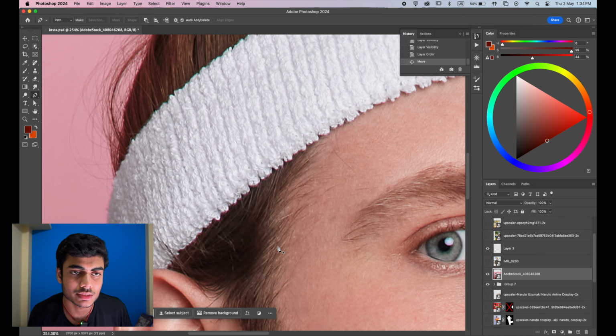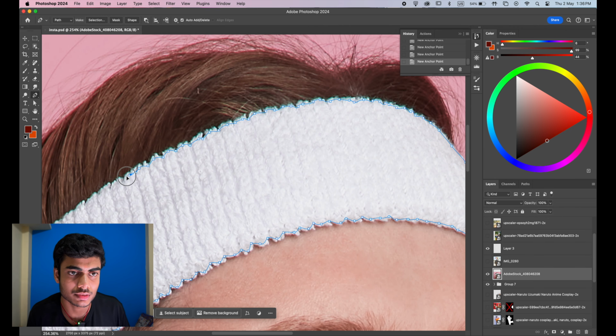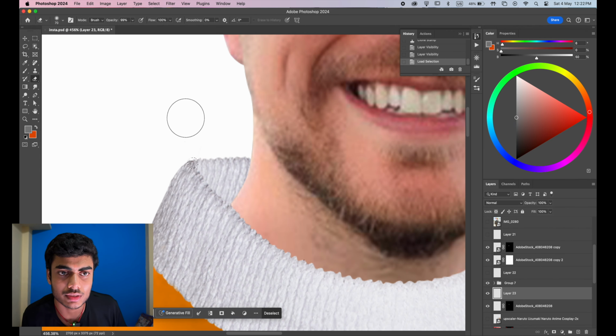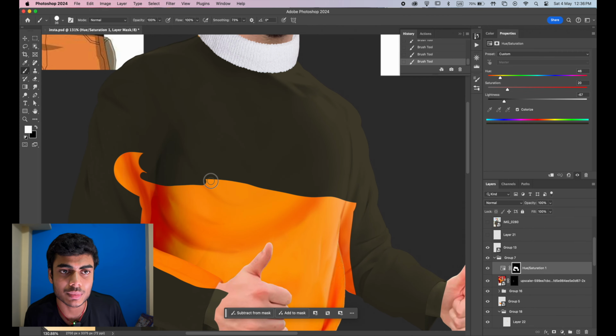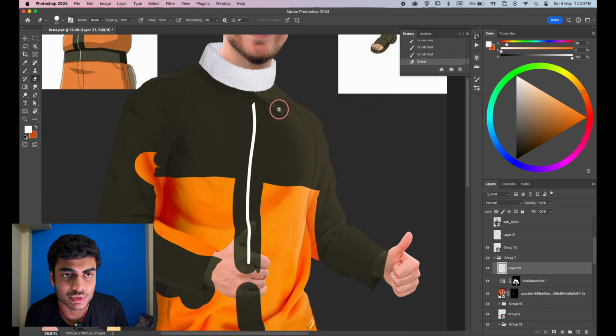Now for the color, I had initially downloaded this image to use as a headband, but later I thought it could be used as a good color as well. So I cut it out, placed it in a position and duplicated, warped and liquefied to make it fit. After that I changed the color of the top part of the shirt and the sleeve of the shirt. I also created a zipline in the middle using pen tool.